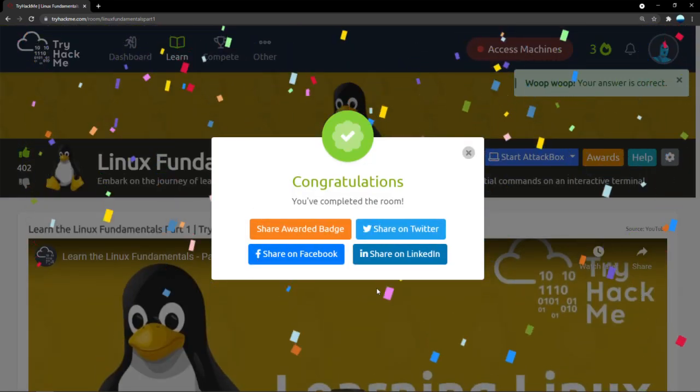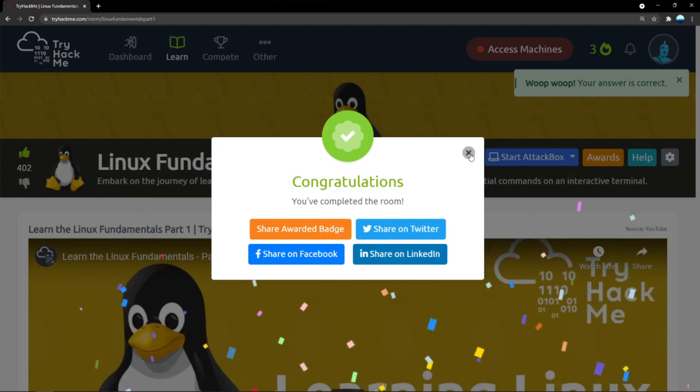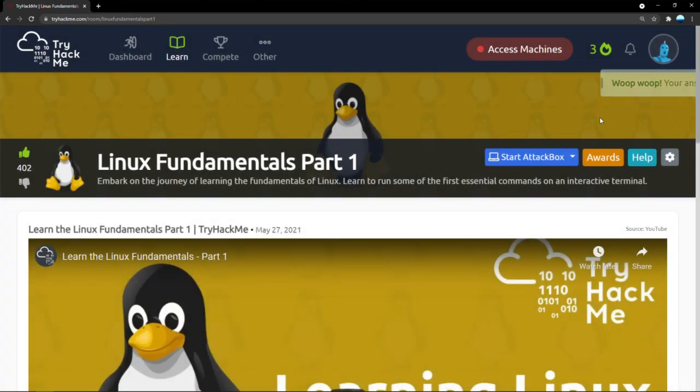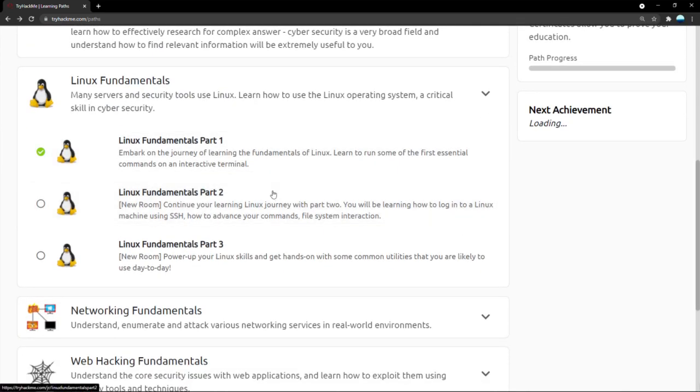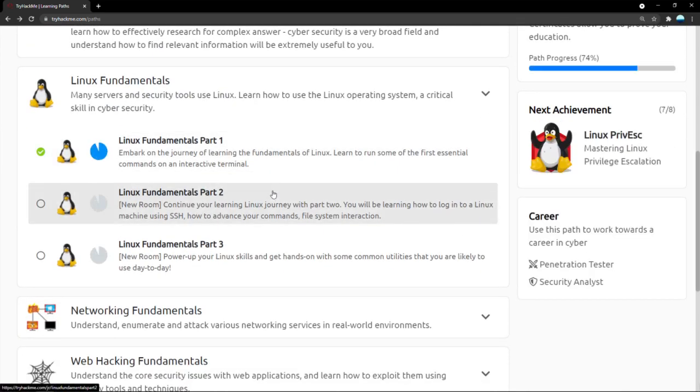We are done with the room. So yeah, that is pretty much it. Let's go back to paths. Next up, we have Linux Fundamentals 2. Then we have Linux Fundamentals 3. And we are nearing about an hour of the stream. I think this is pretty much it. I think we can effectively end our progress today on this note.